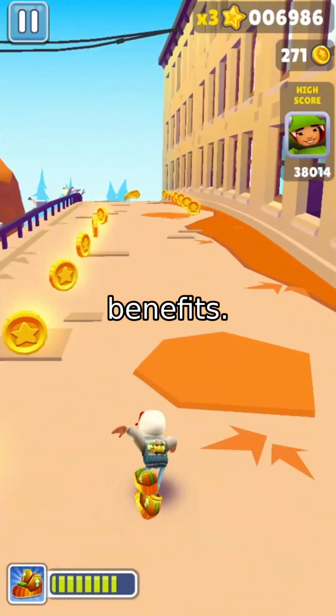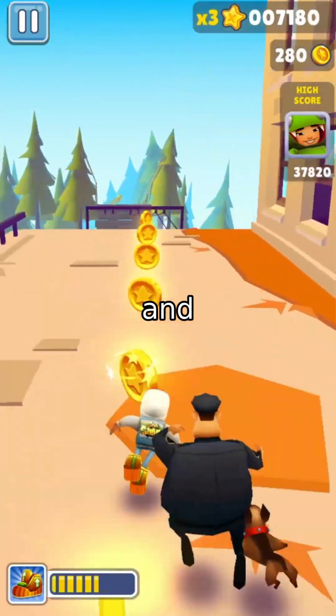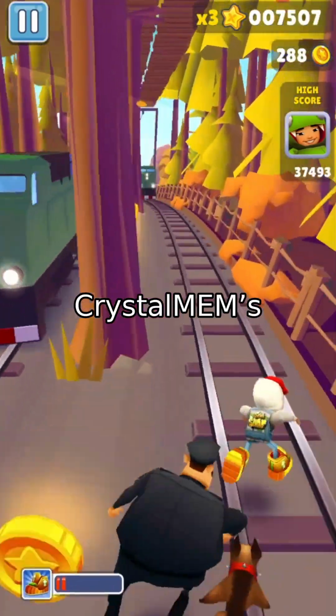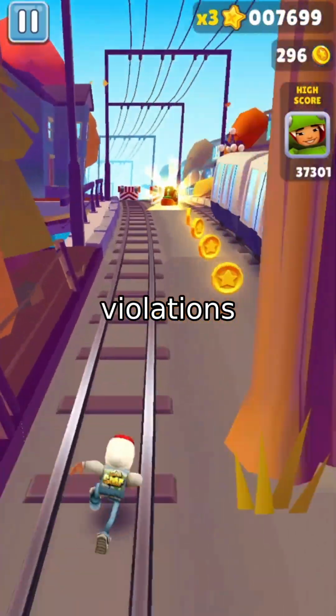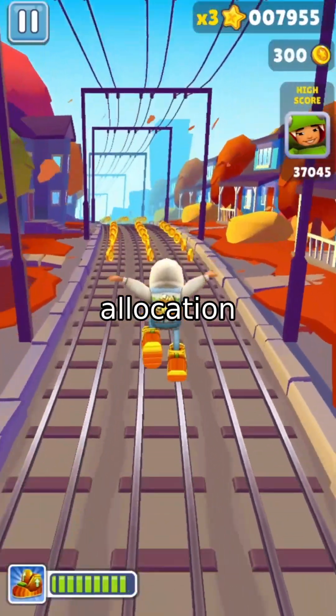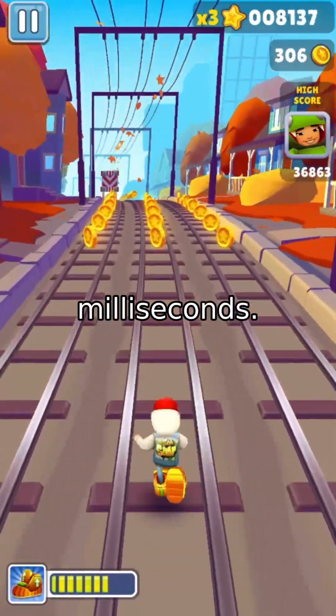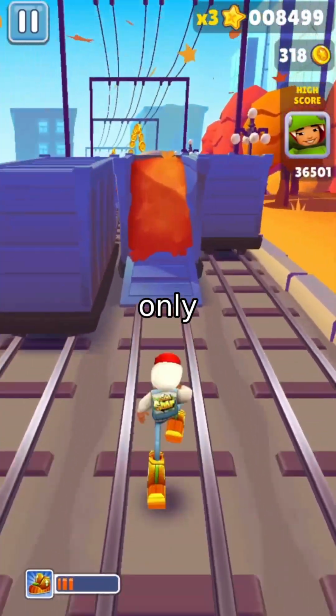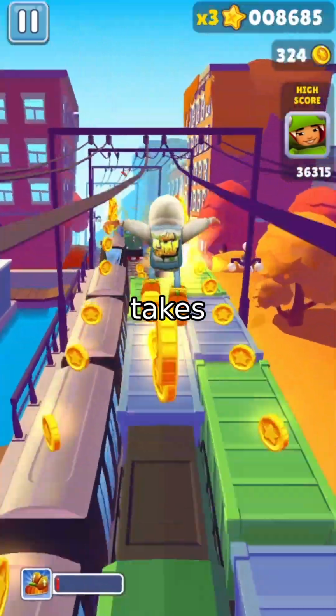Multi-tenant sharing also benefits. When pooling memory across tenants and fair splitting the budget, service-level violations scale poorly with density. CrystalMem's SLO-aware allocator reduces violations by an order of magnitude, with allocation decisions completing in under 25 milliseconds. The separation widens as tenant count increases, proving that sharing at density is only survivable for stores that can rebuild what the pool takes away.